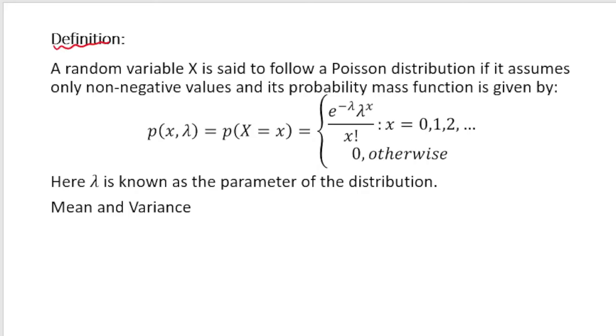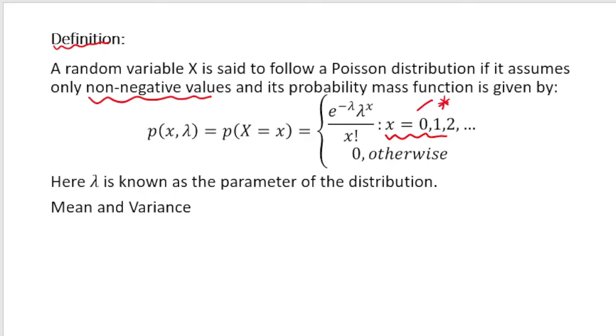A random variable x is said to follow Poisson distribution if it assumes only non-negative values and its probability mass function is given by e to the power minus lambda, lambda to the power x by factorial x, right? Here this x can take value from 0 to infinity, and this is important to remember.